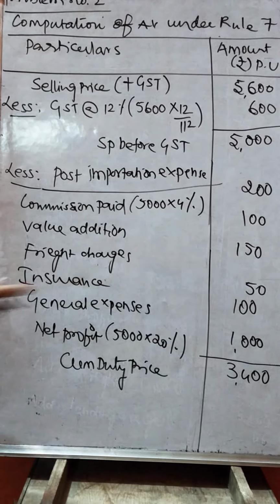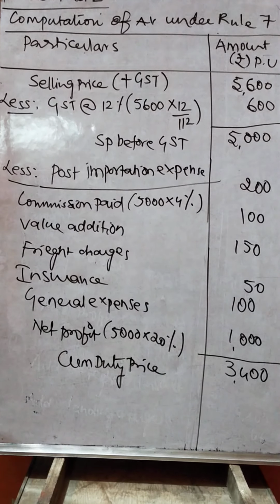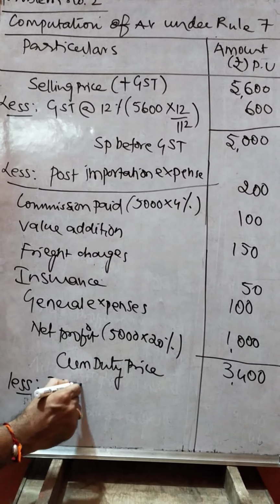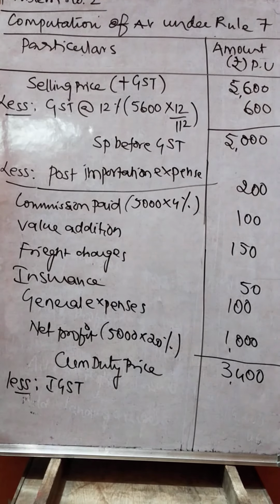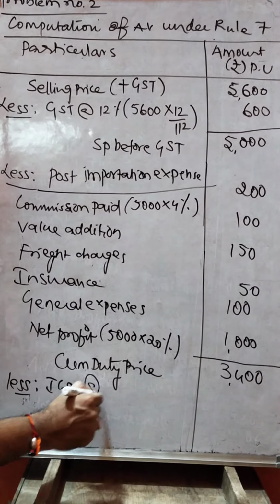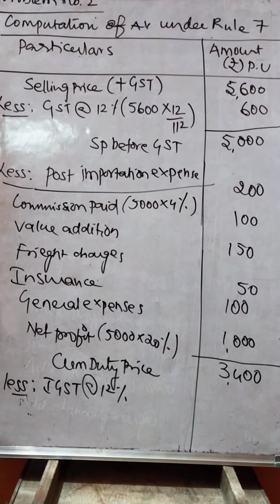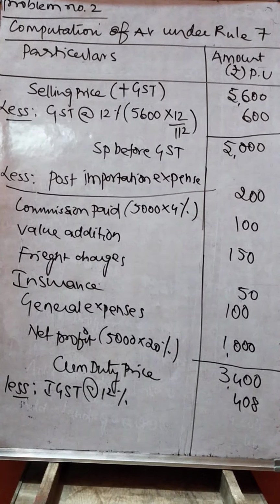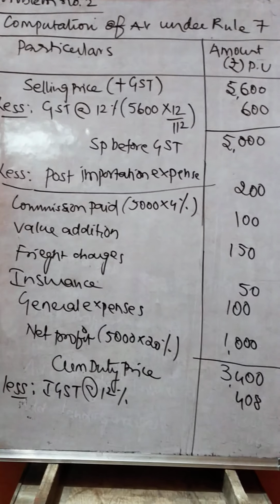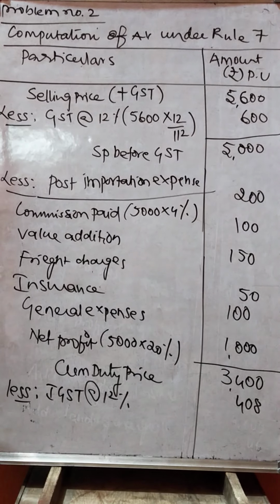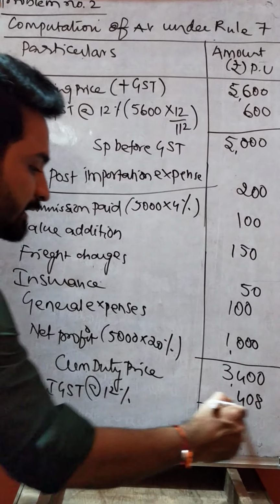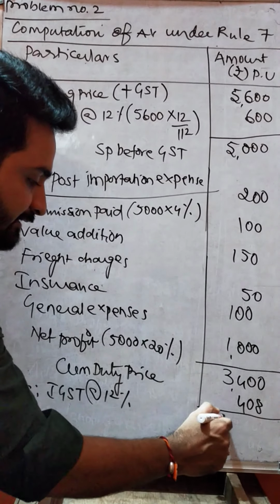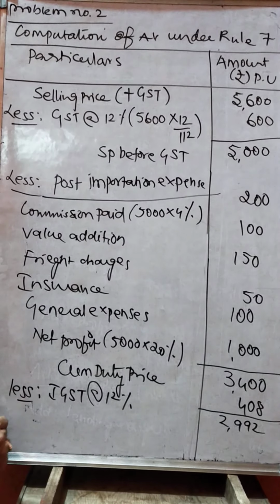Cum duty price. From this we need to deduct IGST. Less IGST. At what percent IGST is applied? At 12%. 12% of 3400, that comes to 408. That should be deducted. Again from this we need to deduct custom duty inclusive of education cess. 3400 minus 408 is 2992.